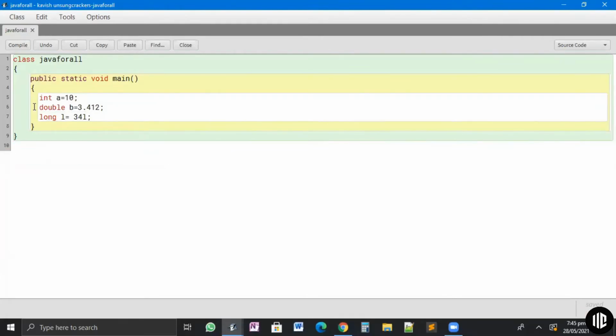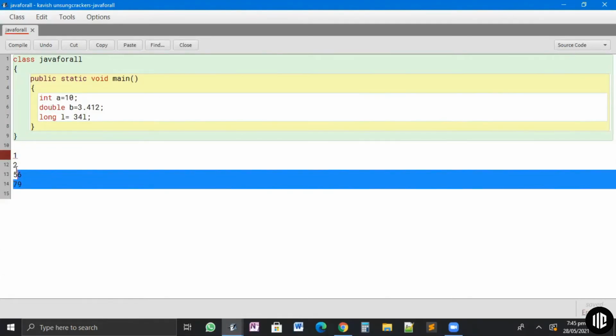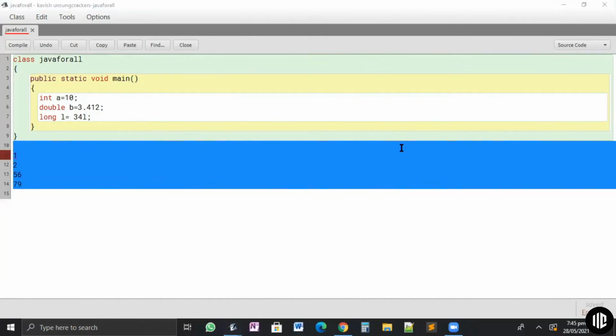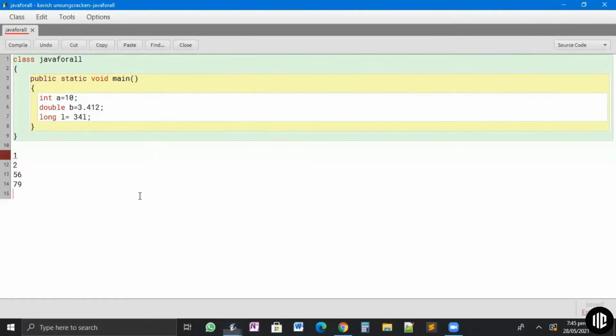Okay, let's first discuss what this int, double, and long is. Guys, I'm pretty sure you all know basic mathematics, like second or third grade mathematics. If I say these numbers 1, 2, 30, 56, or 79, what are these numbers called in mathematics? Natural numbers, integers. Natural numbers is right, whoever said natural number is not wrong, she is also absolutely right. But specifically to this question, they are called integers.